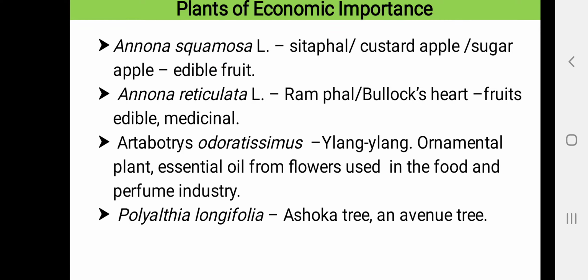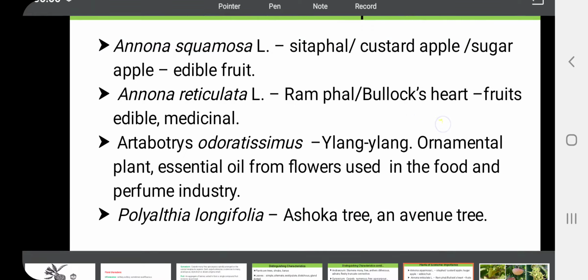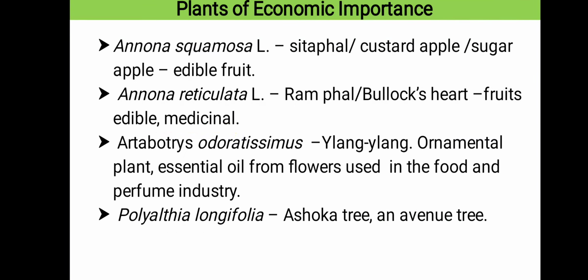Annona squamosa, this is our sitaphala or the custard apple, also known as sugar apple. Here the fruits are edible, and the leaves are also medicinal, and the seeds are used as anthelmintic. Annona reticulata, this is the ramphal called bullock's heart. The fruits are edible and medicinal.